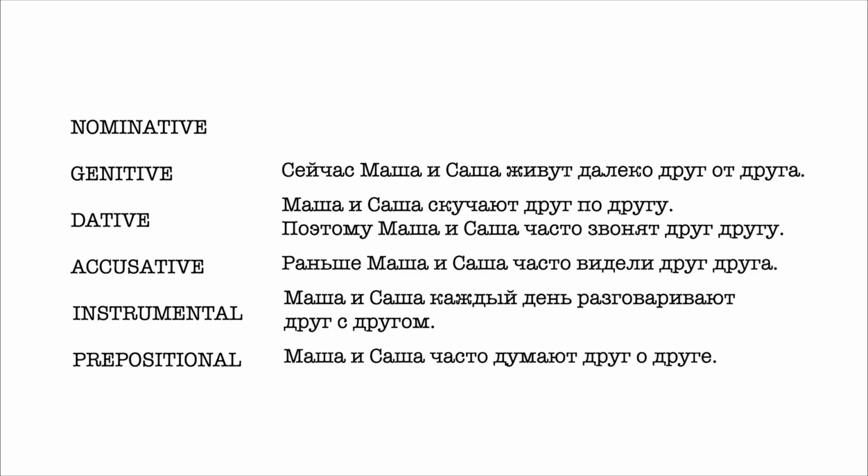What can we notice from all of these examples? Well, we can notice that the first word, друг, never changes. We only change the second word, друг друга, друг другу, друг другом, друг друге.